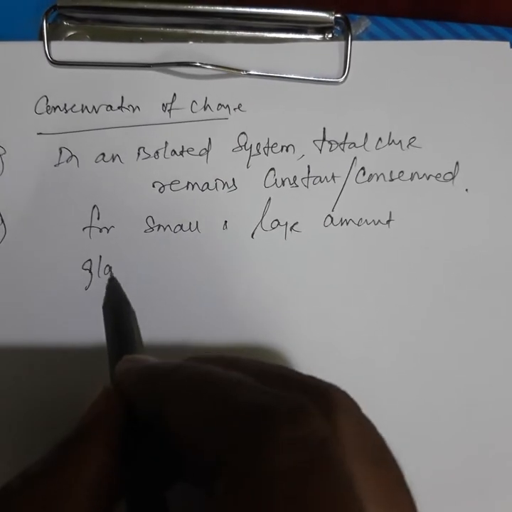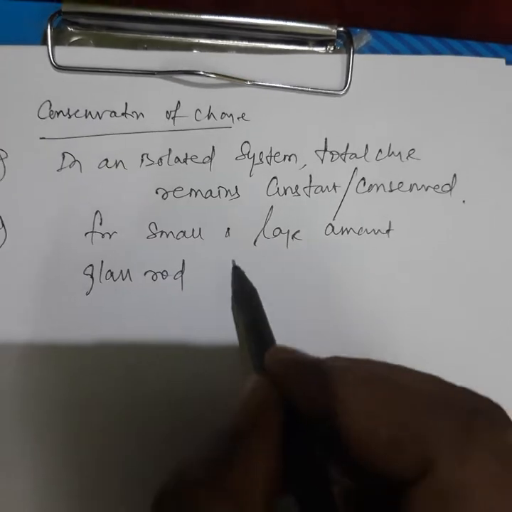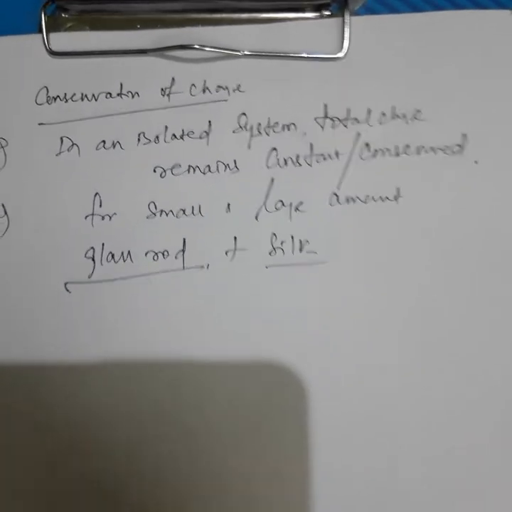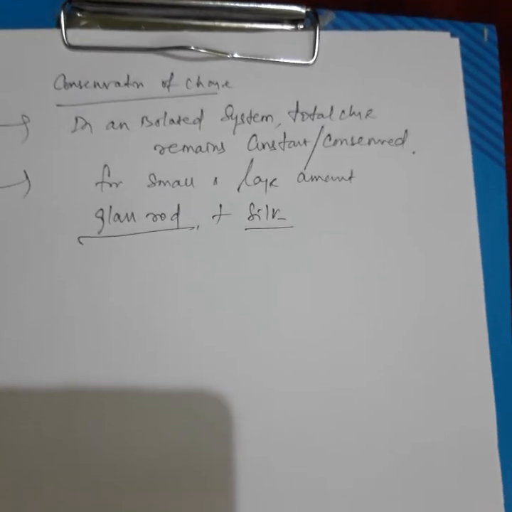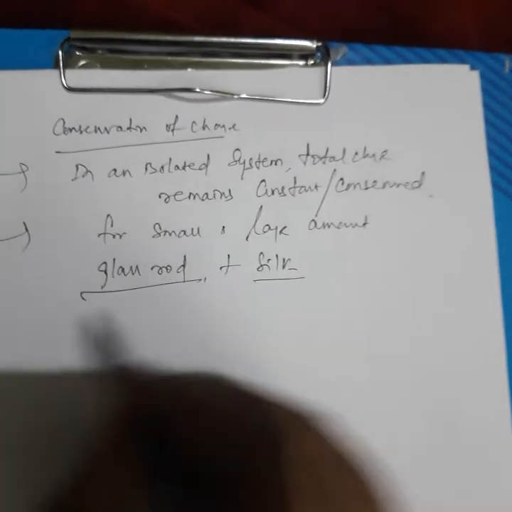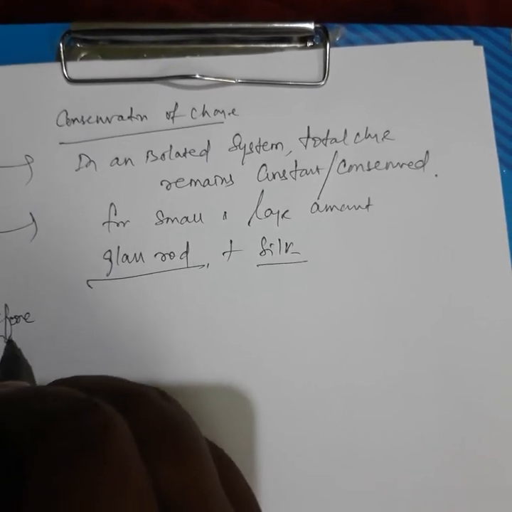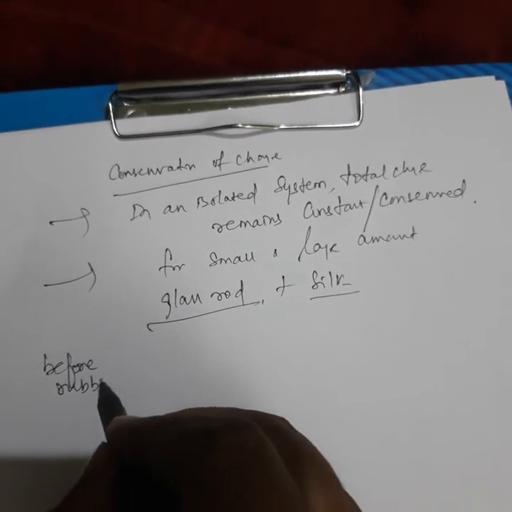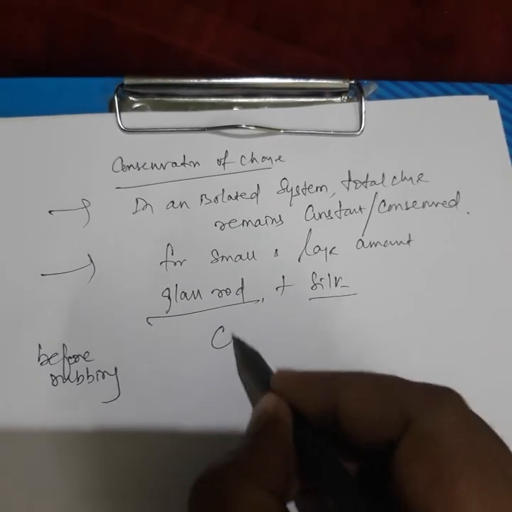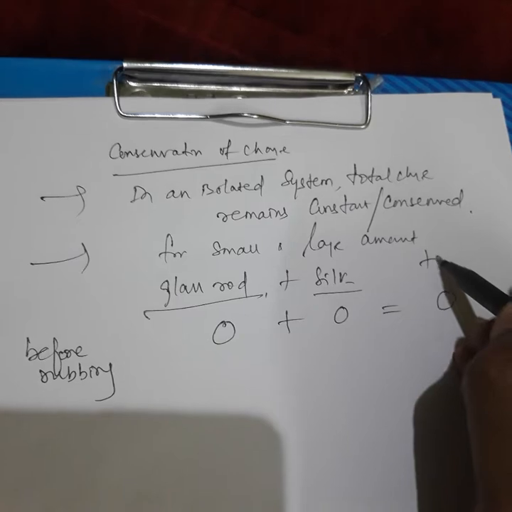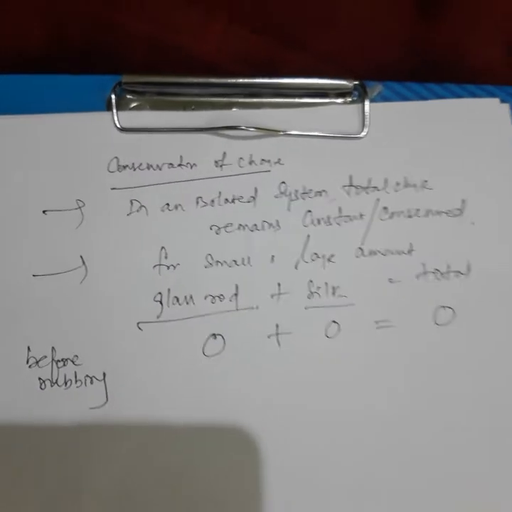Suppose a glass rod is rubbed with silk. Before rubbing, the glass rod has no charge, 0. Silk is also uncharged, total also 0.